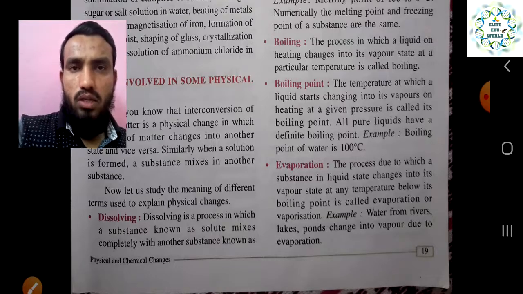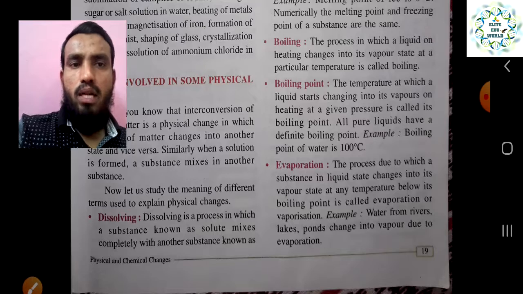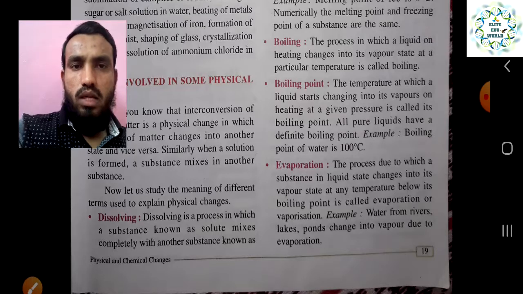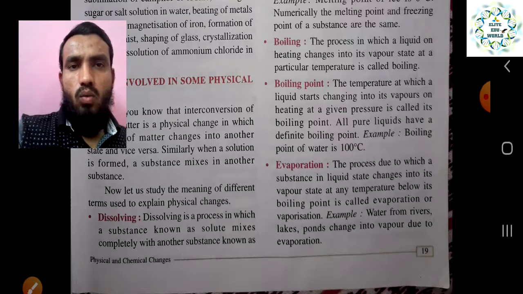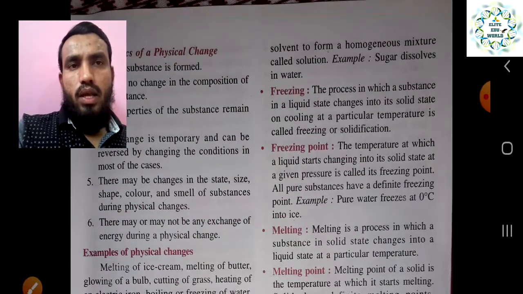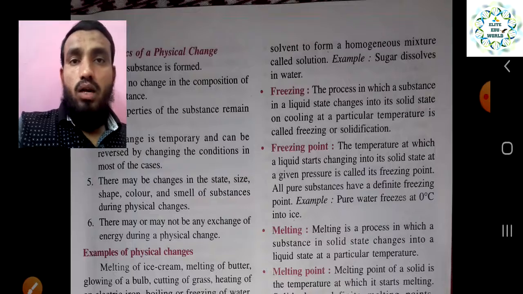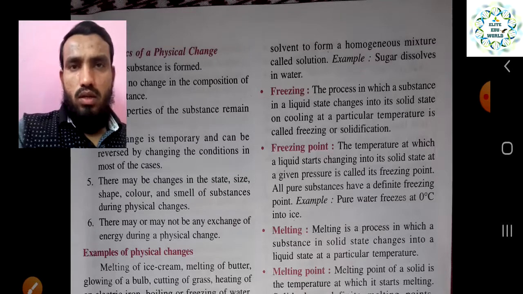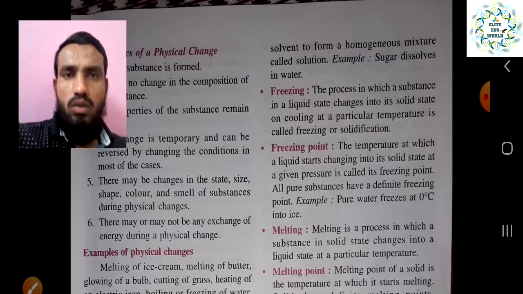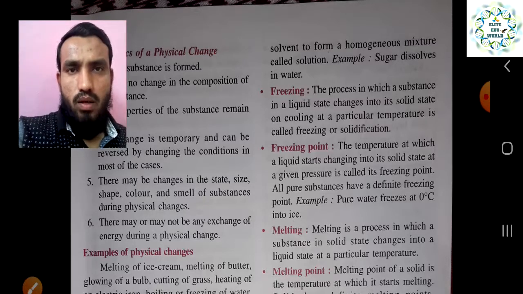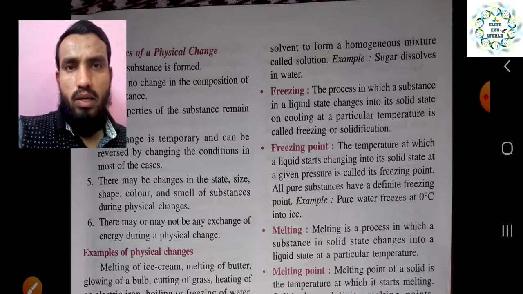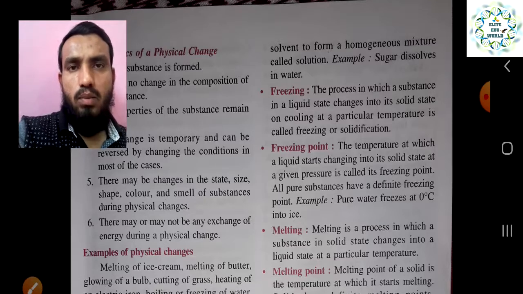Like when we are adding salt, that salt is completely mixing into the water, so that is why salt is a solute and water is the solvent. That term is called dissolving, and it makes a homogeneous mixture called a solution. What is homogeneous? Whatever we are adding into that liquid will be dissolved completely, and wherever you sample it from, you will find the same composition.